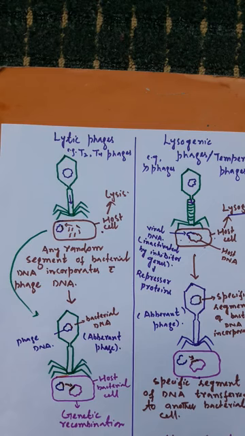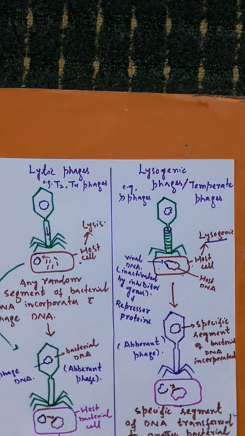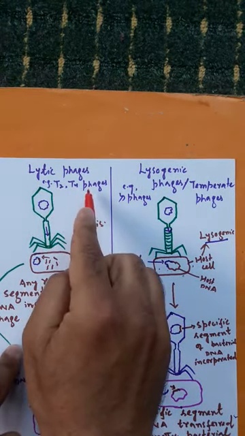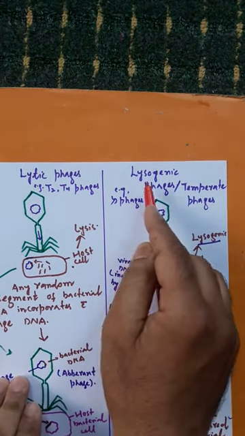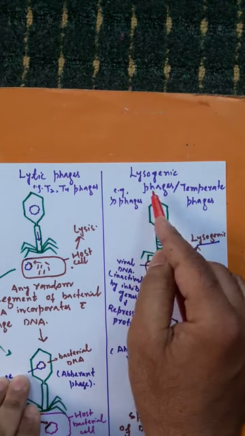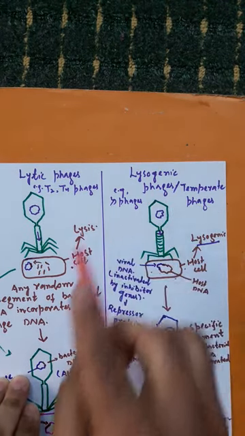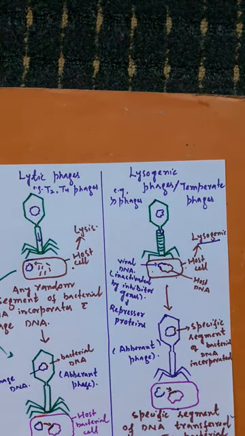Okay, now bacteriophages are of two types. One are called lytic phages. For example, T2 phages and T4 phages are examples of lytic phages. Another type of bacteriophages are called lysogenic phages. They are also called temperate phages. For example, lambda phages are examples of lysogenic phages.